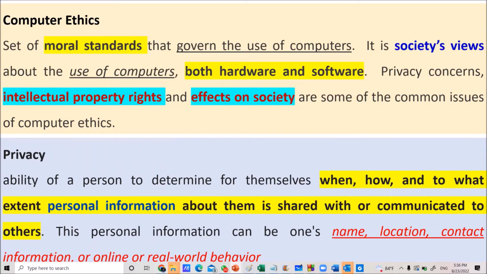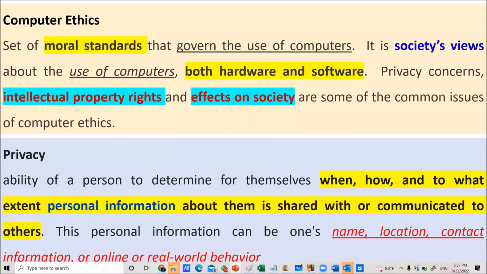So privacy is the ability of the person to determine when, how, and to what extent their personal information is shared with others. Normally you protect your privacy especially when using social media like Facebook. Some people do not reveal their name, birth date, or location, or they hide them, because they are protecting their privacy.